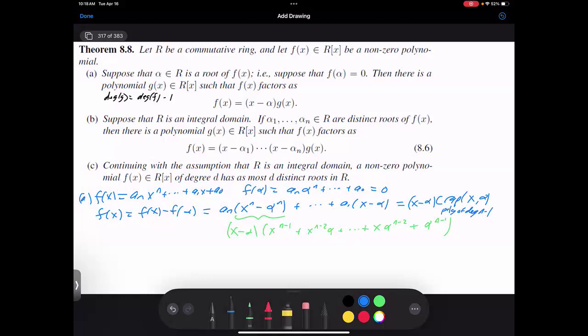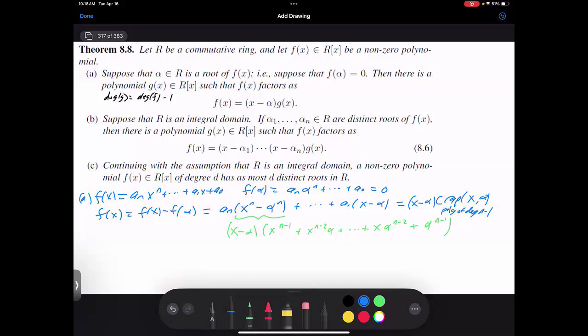Suppose R is an integral domain. Then if you have distinct roots, we can just keep doing this and pull them all out, and it can't be anything more. So continuing with the assumption that it's an integral domain, part C: a non-zero polynomial of degree d has at most d distinct roots. Well, once you have d distinct roots, you would have this factorization. And what would the degree of g be? It would be 0. So g would have to be constant.